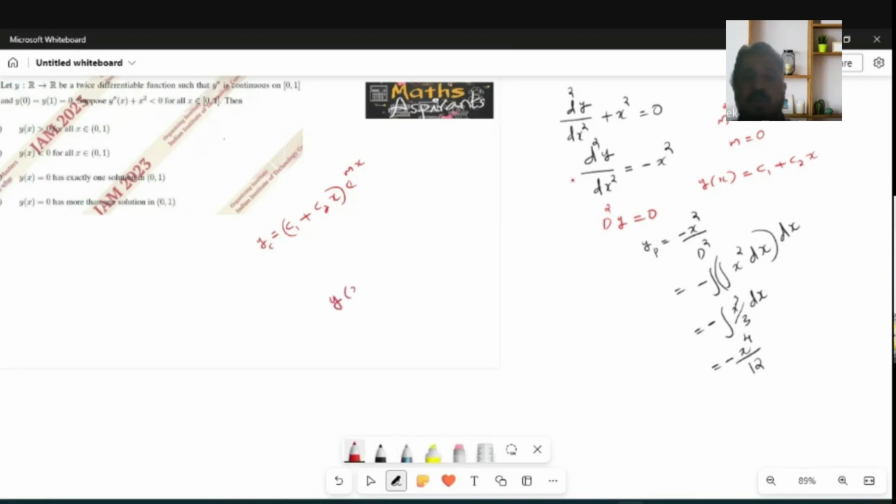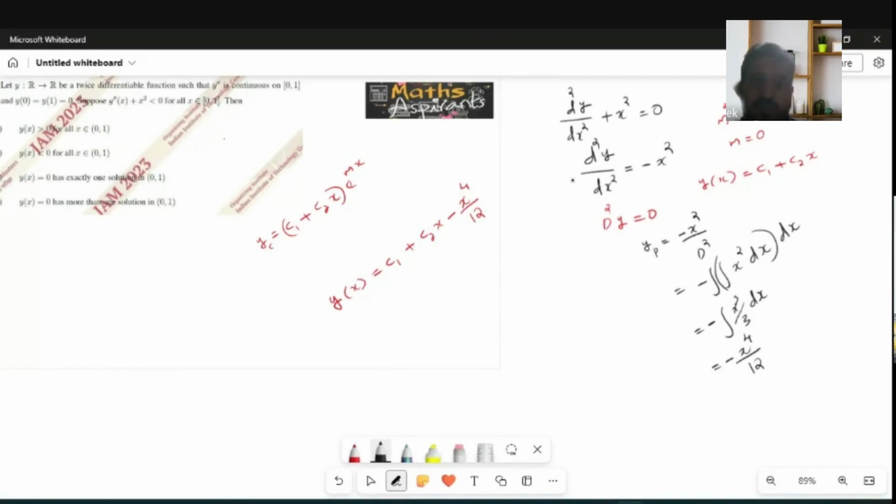Y of x is equal to c1 plus c2x minus x raised to 4 by 12. Yeah, it is a second order equation, so you have 2 arbitrary constants. You have 2 conditions, 1 initial and 1 boundary. It's a BVP, boundary value problem, because the conditions are given in 2 different places.